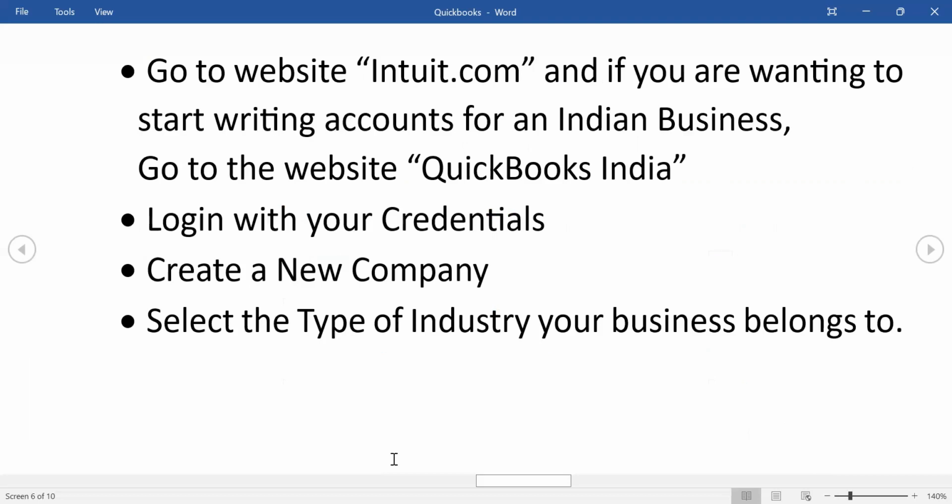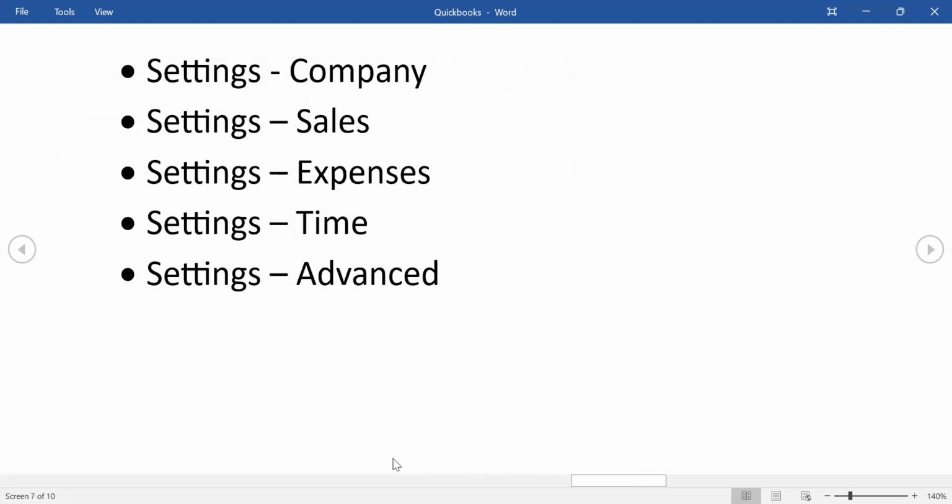After you go to the website, you will have to log in with your credentials and you can create a new company. The minute you create a new company, QuickBooks is going to ask you, what is your type of business? QuickBooks is asking you your type of business because it is going to pre-define certain ledgers for you so that they are related to your business and you don't have to create those ledgers. So certain groups and certain ledgers would be pre-created for us.